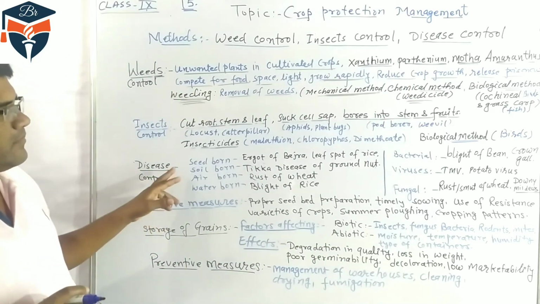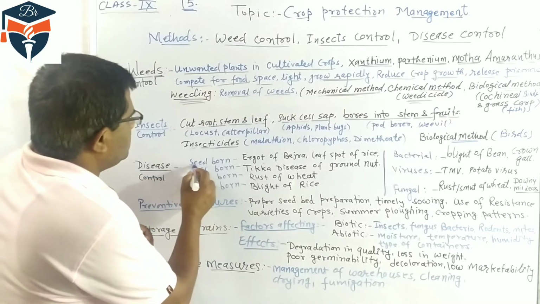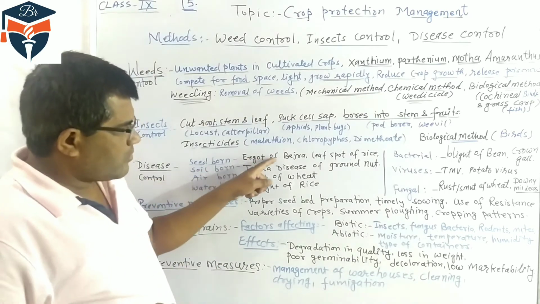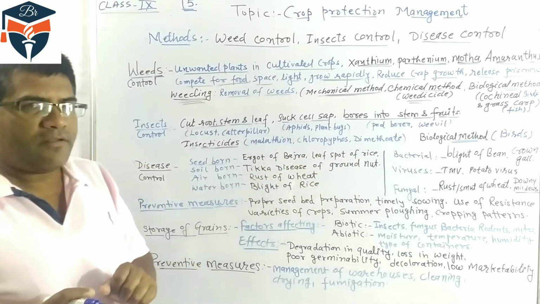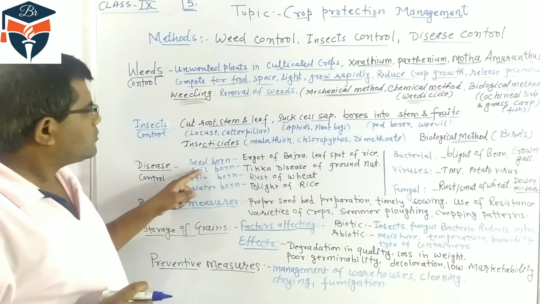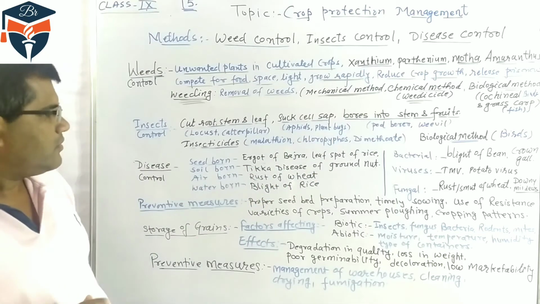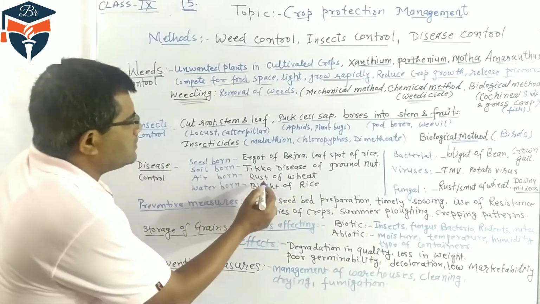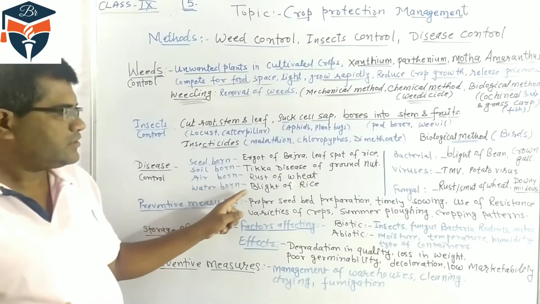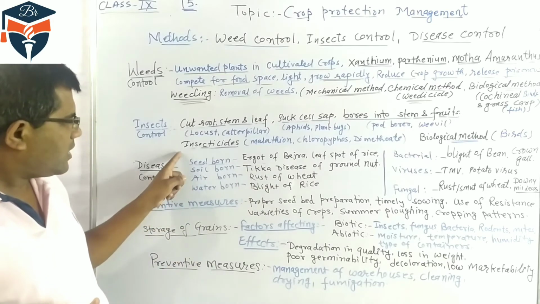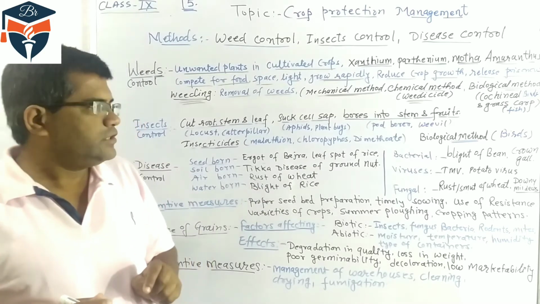Plants suffer from a number of diseases. That may be seed-borne diseases, like ergot of bajra and leaf spot of rice. These are seed-borne diseases. Soil-borne disease: tikka disease of groundnut. Airborne disease: rust of wheat. And waterborne disease: blight of rice. So these are the main causes of disease.